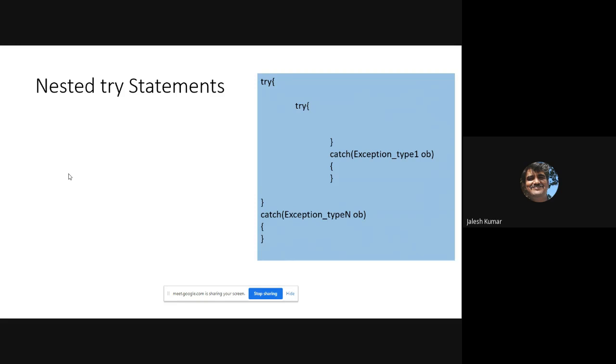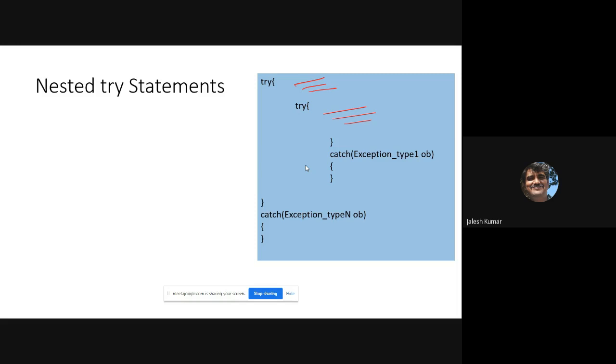Nested means try inside try. You will write some code here, and suddenly you will write some code here. That means in the flow, because if you write 100 lines of code in one try block, and some exception occurs, you have to trace once again where actually, which line, like that.